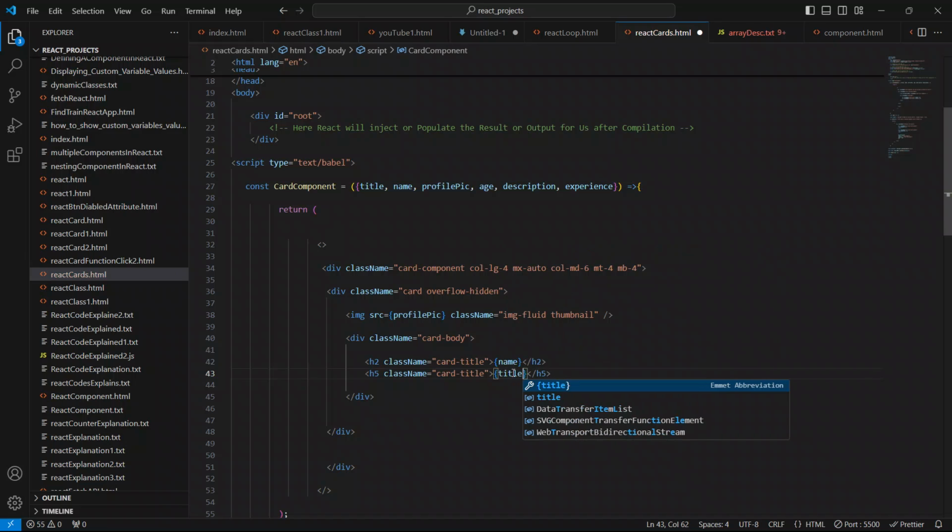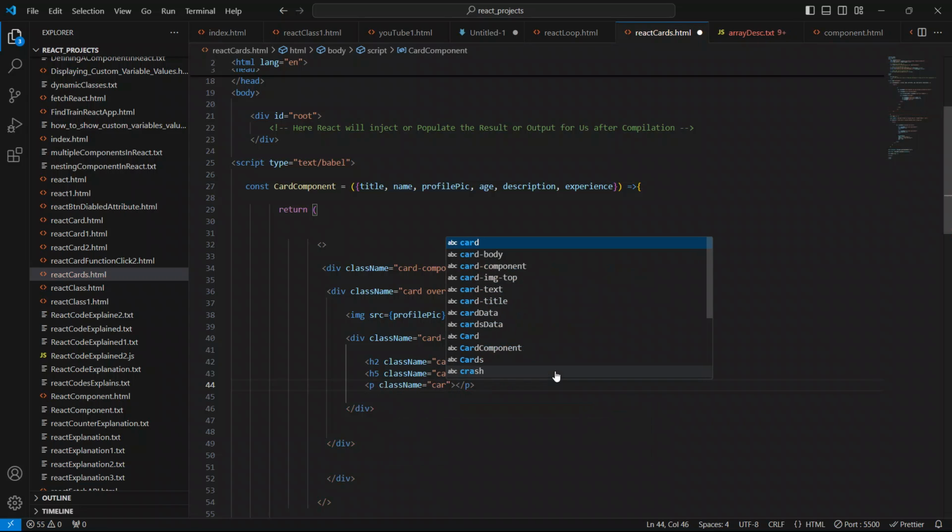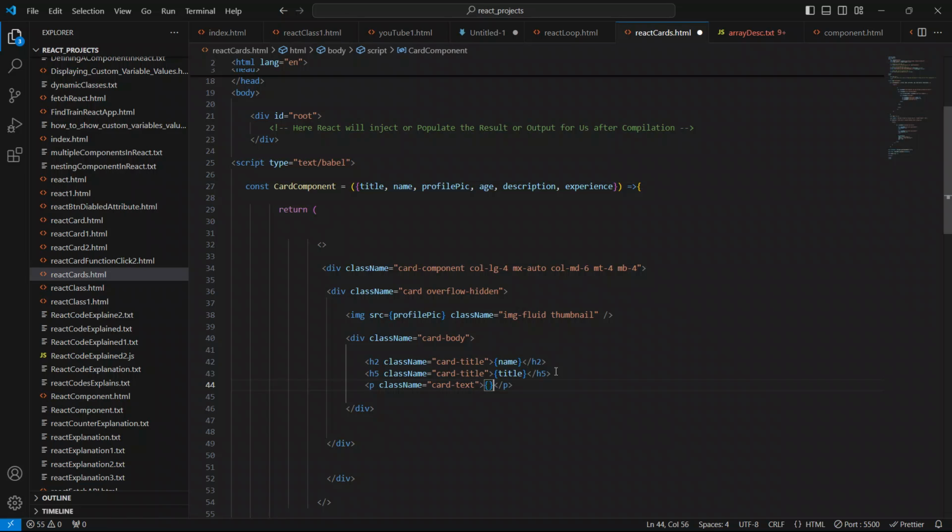So this is it, and now we have to create the para element also. I'll say p, and close this p, and give the className also. I'll give the className as card-text. Card text, this is it, and inside this I'm gonna show the description. Copy this description prop name from here, and just paste it inside the opening and closing curly braces. This is it.